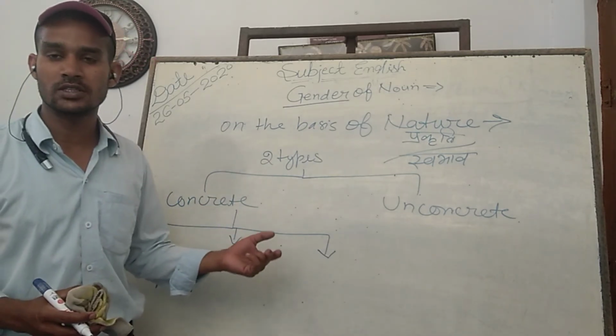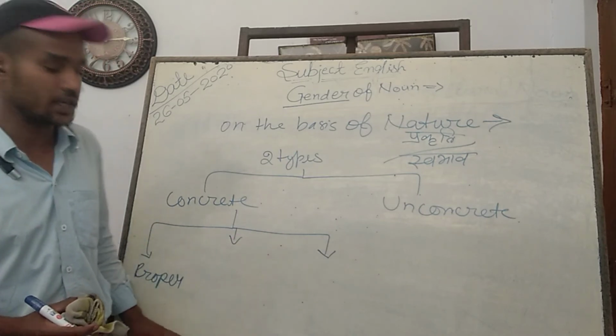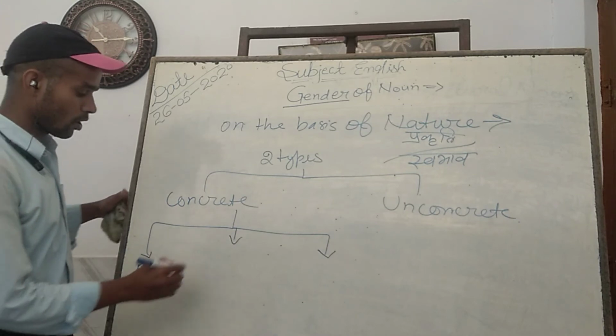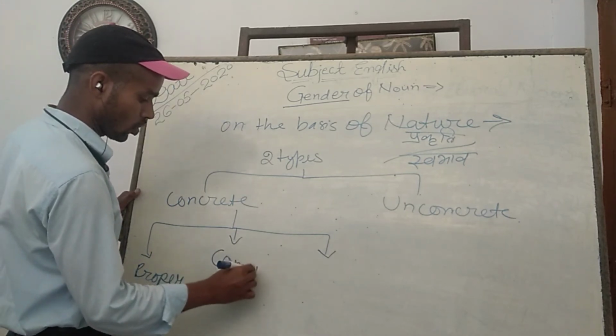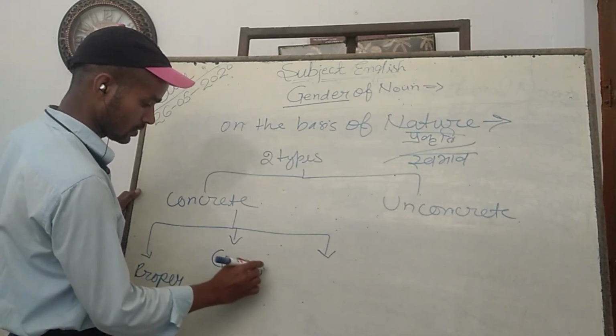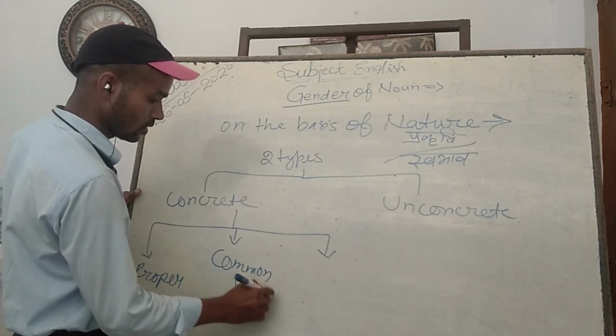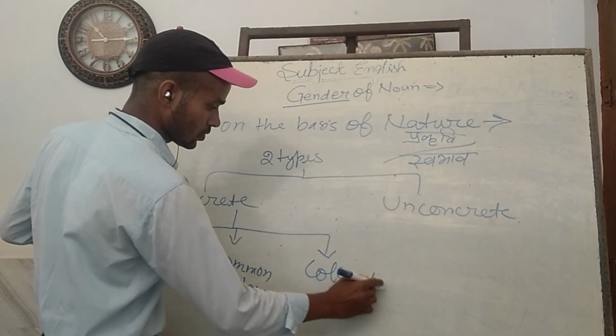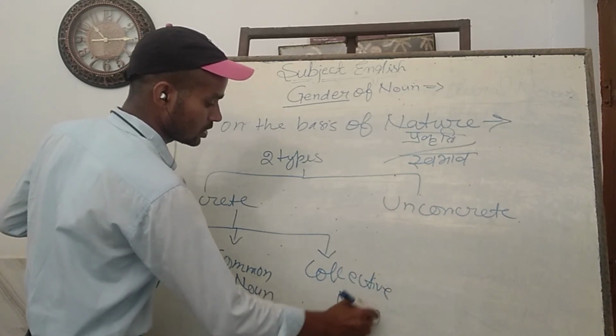If you want to change the shape of a person, it will not change anyhow. You shall have to either kill, burn, or destroy that person. So proper noun, common noun, and collective noun, all these come under the concrete noun.